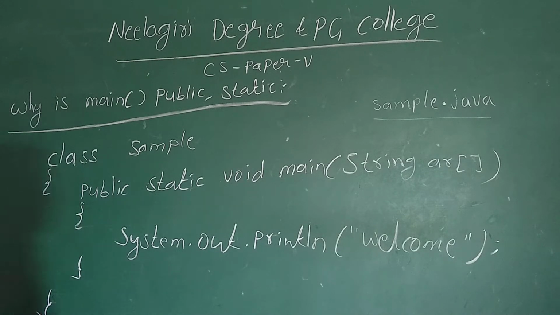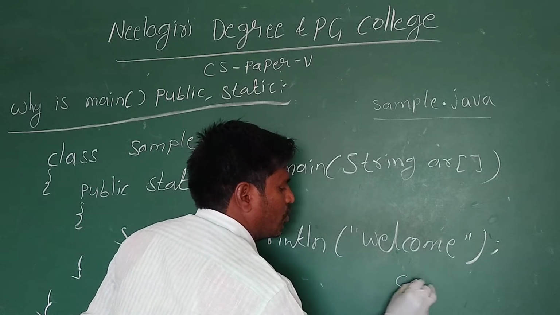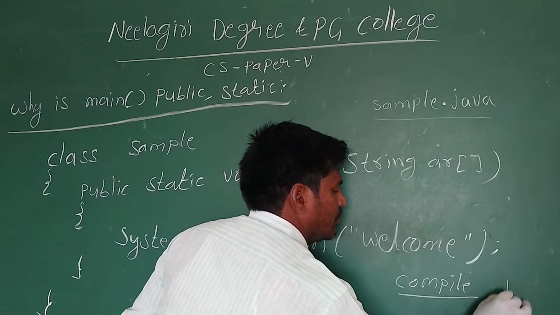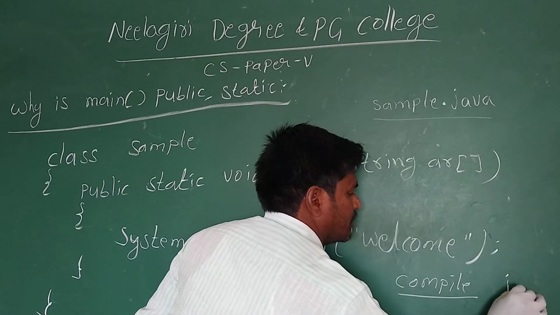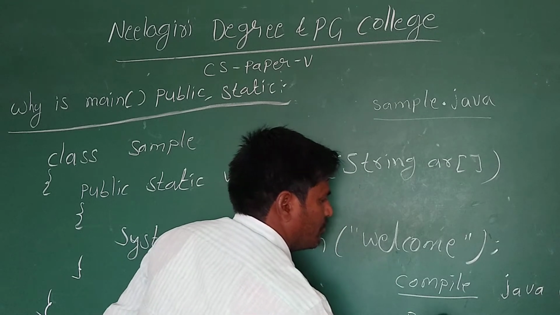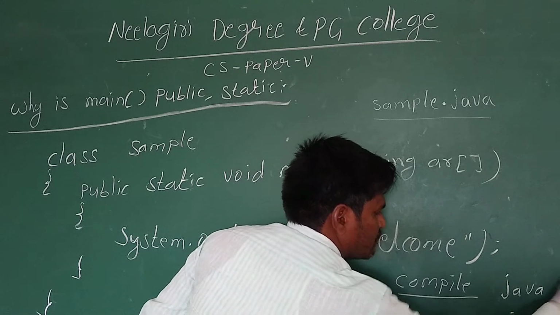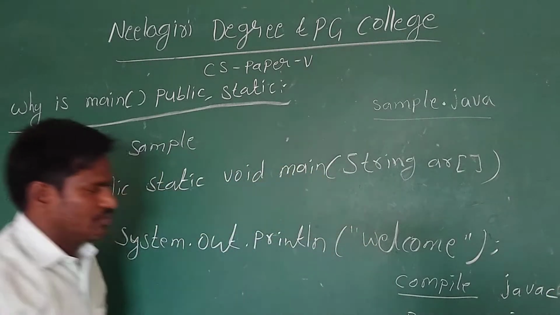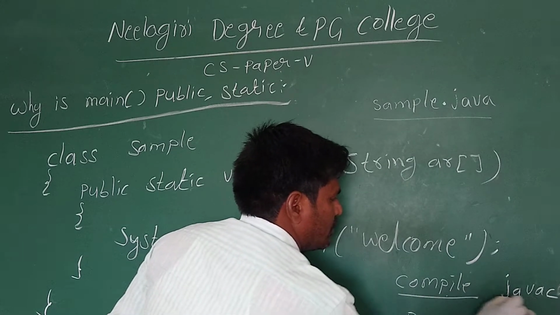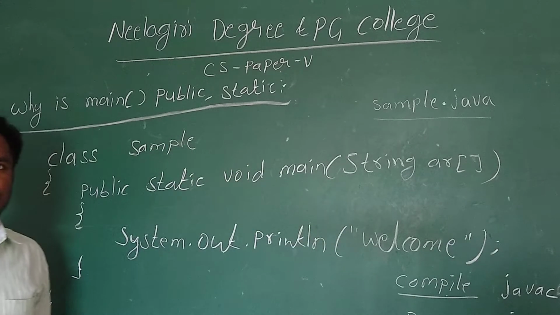We also studied that we have to compile the Java program with the keyword javac. Here don't give a space. We compile the Java program with the keyword javac, and we run the Java program with the keyword java.